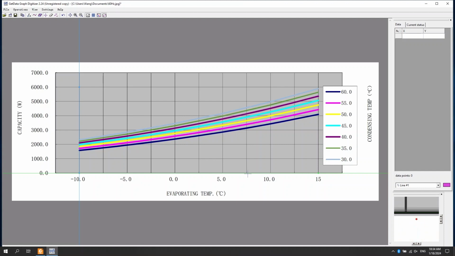Still with the example we just had, we want to check cooling capacity at 7.6 degrees evaporating temperature, 50 degrees condensing temperature, and 60 Hz speed. It can be seen that the approximate cooling capacity is 3,660 watt. In the same way, we can take points for different operating conditions and display the results obtained in numerical form.